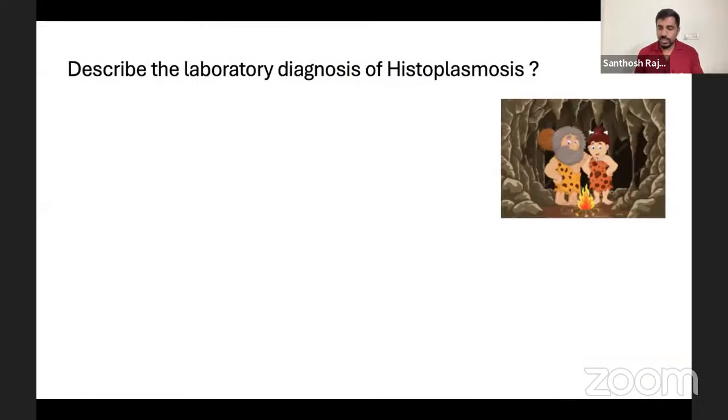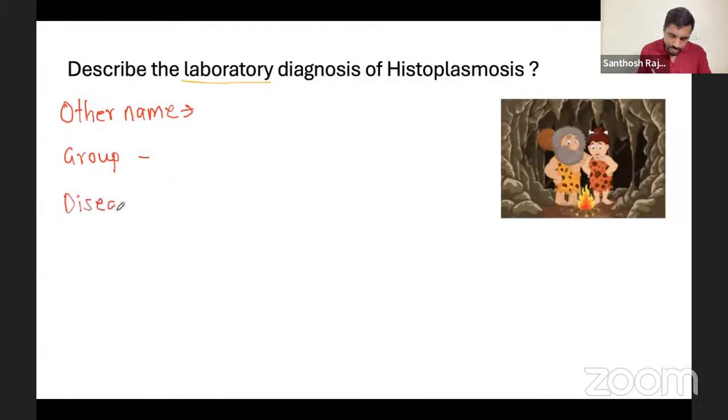Histoplasmosis. Histoplasmosis is another very important disease. They ask for laboratory diagnosis, but when they say laboratory diagnosis, you have to write a little bit of the clinical part also, otherwise it doesn't look good. First of all, we have to know the other names of all the dimorphic fungi. First the disease name, then which group it belongs to, then the disease and the diagnosis, and then the risk factor, how it is coming.